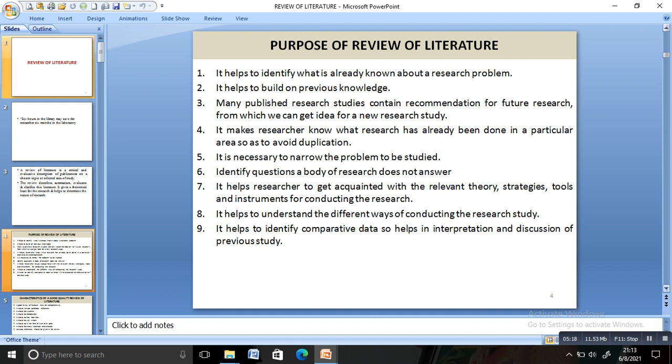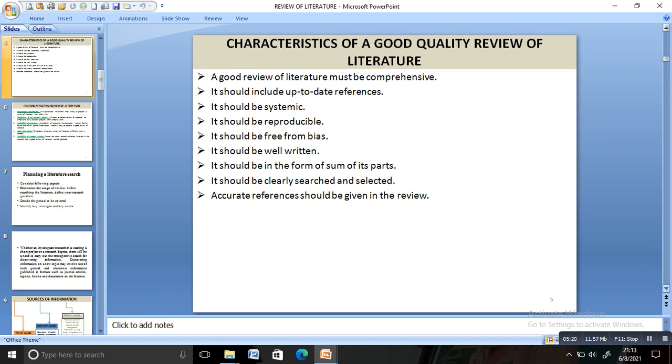Okay, next, what are the various characteristics of a good quality review of literature? If you have done a very good review of literature, it should be a comprehensive one. Comprehensive means it should give you detailed information regarding all areas. So your review of literature should be comprehensive. It should give you up-to-date references. It should be systematic. It should be reproducible, free from bias, well written. It should be in the form of sum of its parts. It should be clearly searched and selected, and you should give accurate references. These are the various characteristics.